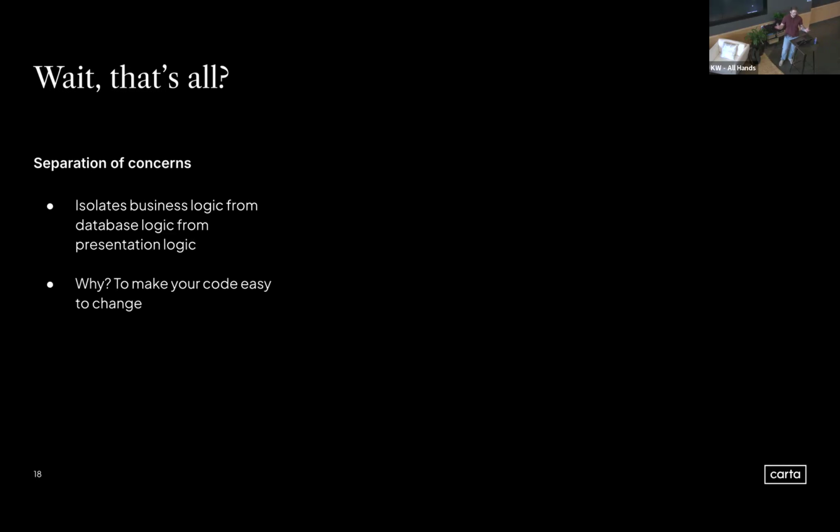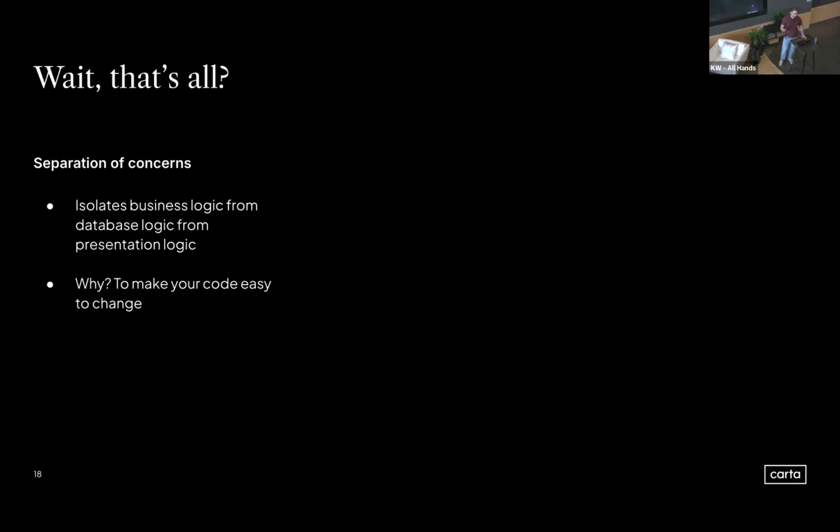Let's look at some standard software principles. Separation of concerns. We do this so that we can isolate our business logic from our database logic, from our presentation logic. Why would we do that? It's because we need our code to be easy to change. You might need to update how you store something in the database without changing how you return it from the front end.